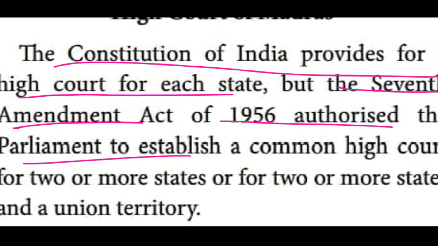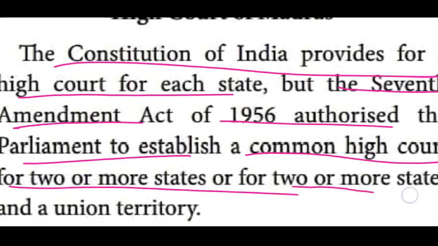The 7th Amendment Act of 1956 authorized the Parliament to establish a common High Court for two or more states, or for two or more states and a Union Territory. Two states plus one Union Territory can have one High Court, as decided by the 7th Amendment Act passed in the year 1956.